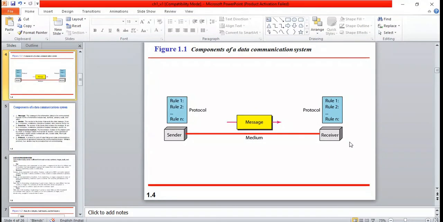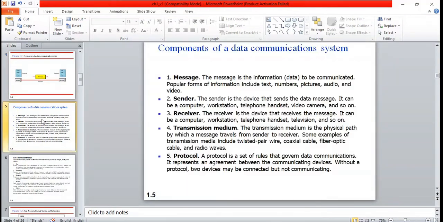For example, if there is a building, it's not enough to say that it is a college or school. It requires its own protocol. Somebody should be there to set the protocol and run that school or college. Here also it requires a set of protocols. Following those protocols, the two devices can exchange information. So this is the basic thing.